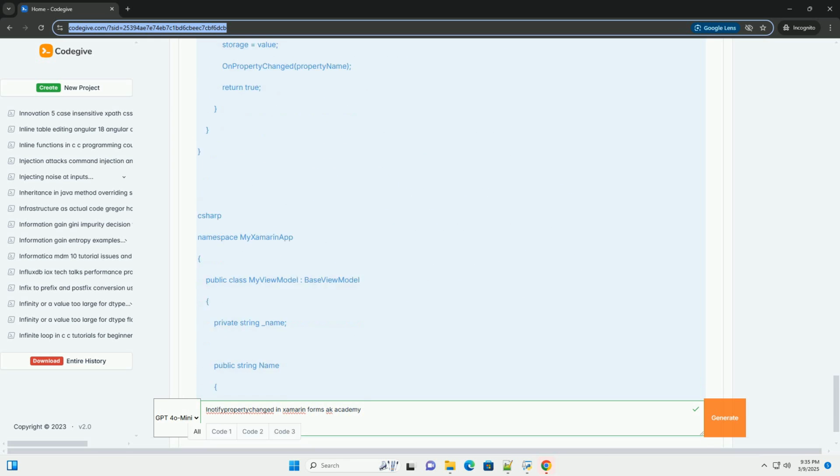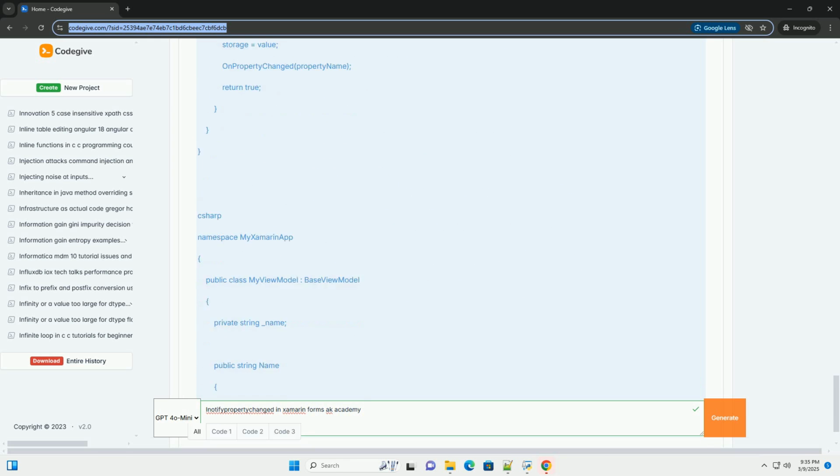It checks if the new value is different from the current value. This is an important optimization to avoid unnecessary UI updates. If the value has changed, it updates the backing field. It then calls OnPropertyChanged to raise the PropertyChanged event.